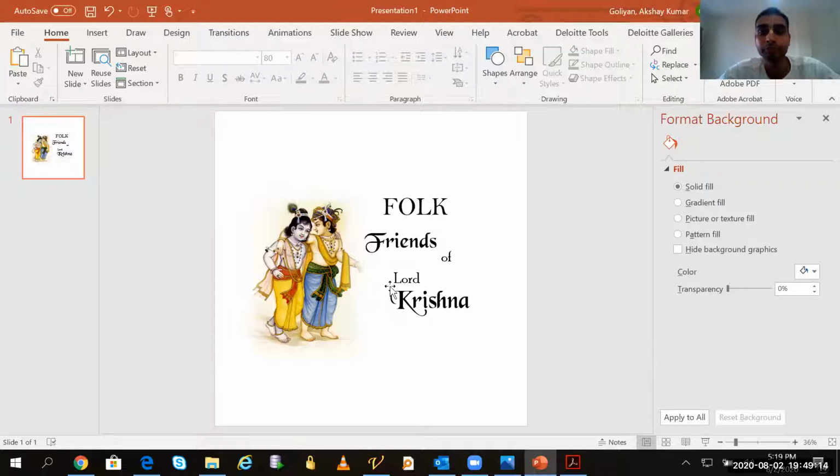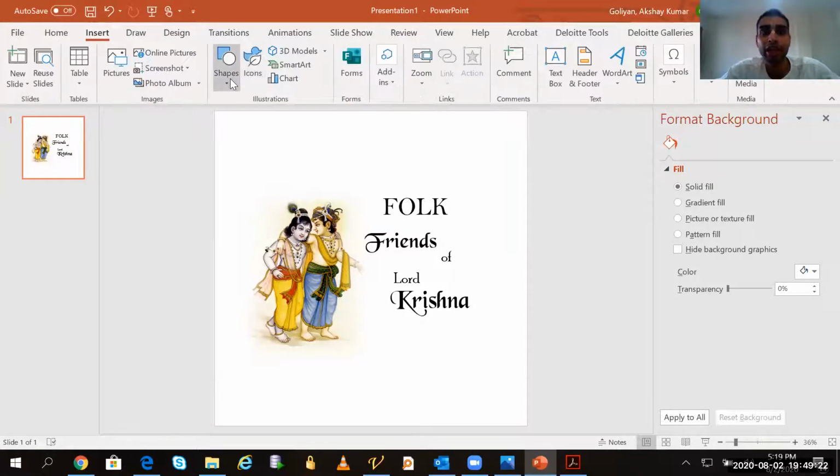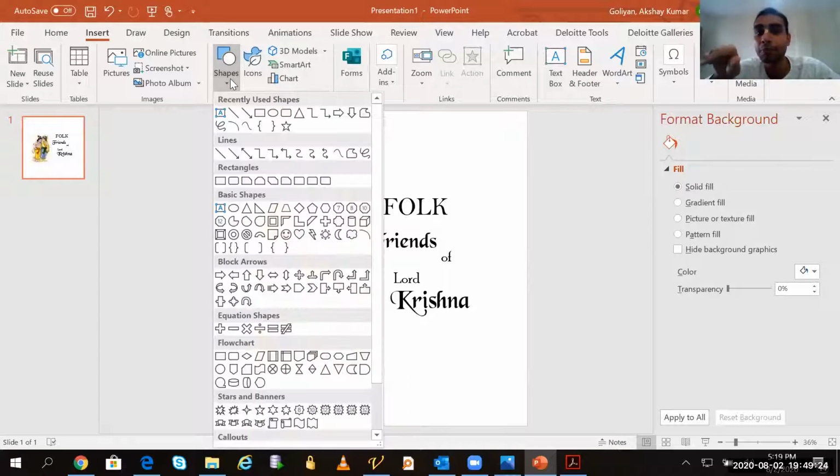So now I will do one more thing, Prabhuji. This is also one of the techniques you can apply. I will simply go to shapes and put one underline below FOLK, so that it appears as if FOLK is separate from the Friends of Lord Krishna. This is the abbreviation FOLK, like that, Prabhuji.